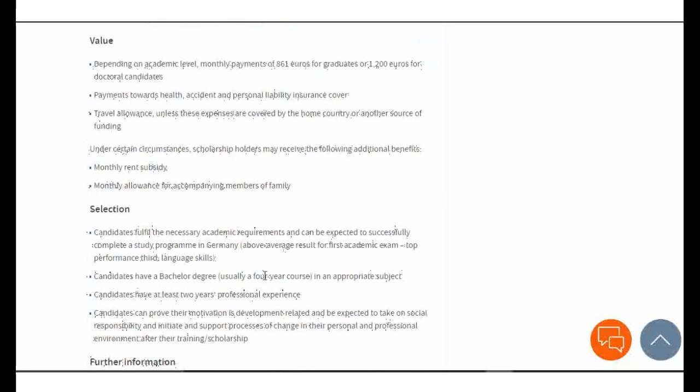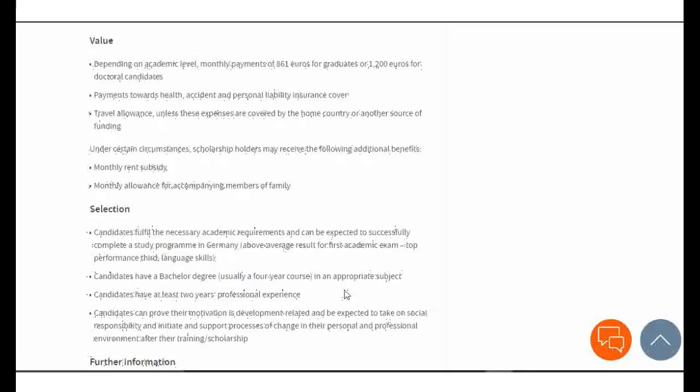So the selection procedures are: candidates who fulfill the necessary academic requirements and can be expected to successfully complete a study program in Germany, above average results for the first academic exam, top performance, and language skills. Candidates have a bachelor's degree, usually a 4-year course in an appropriate subject. Candidates have at least 2 years of professional experience.